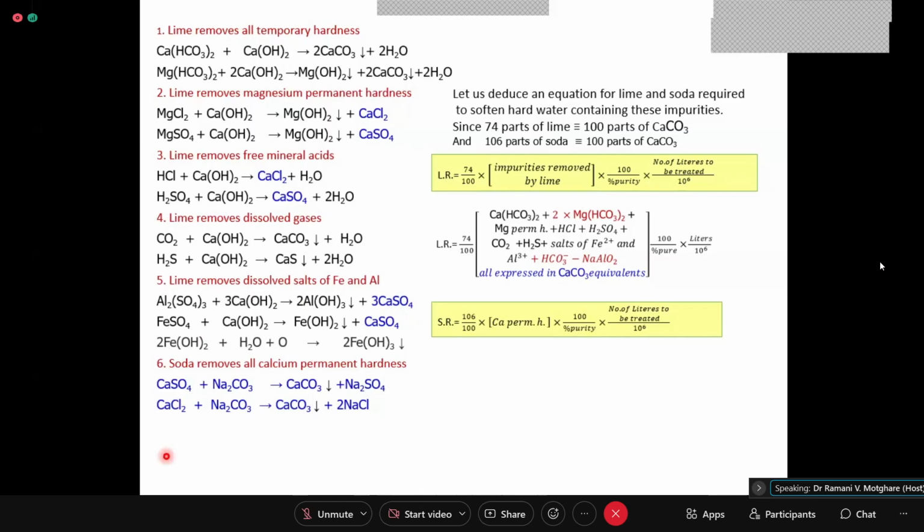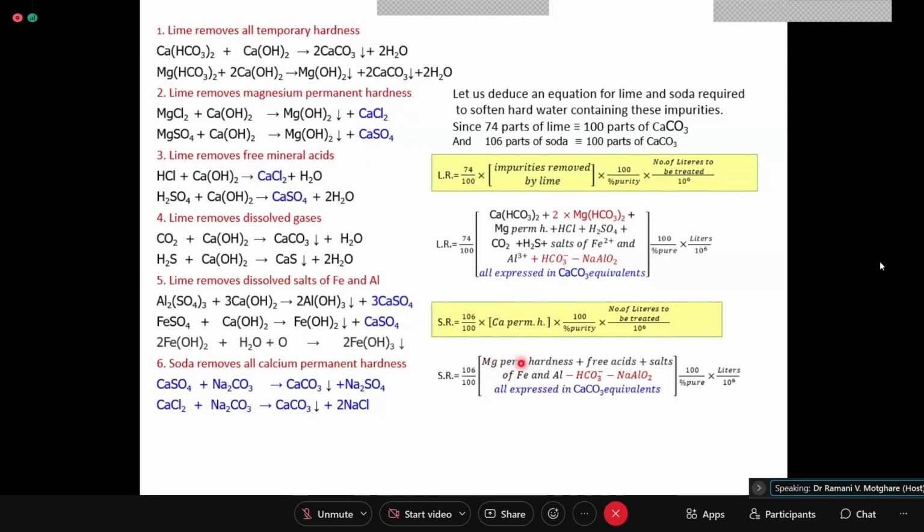Apart from this, we have calcium coming from magnesium permanent hardness also. So in this section, we have to write calcium permanent hardness plus magnesium permanent. The number of equivalents of magnesium permanent are incorporating calcium permanent, and that is why the formula will comprise magnesium permanent hardness.